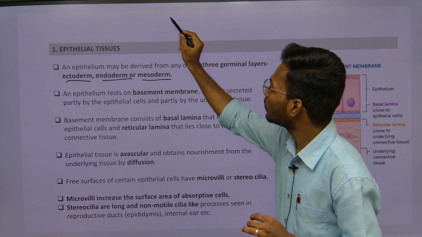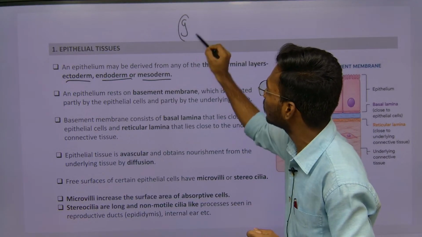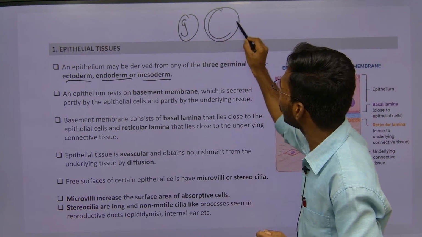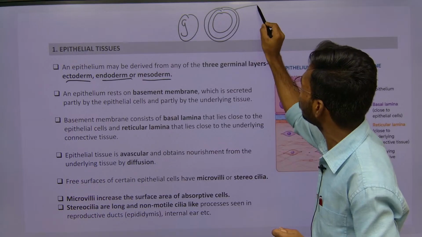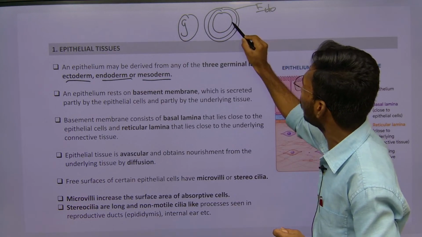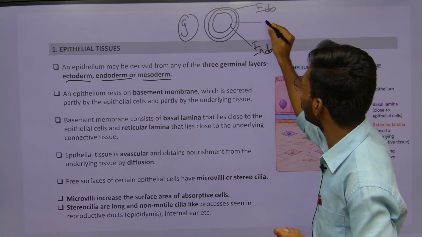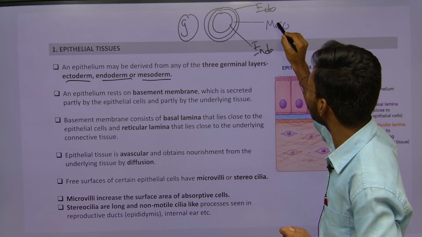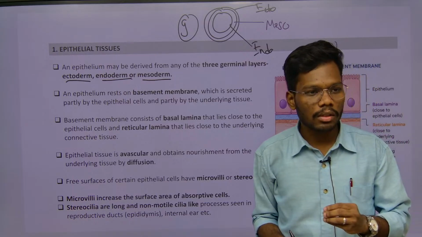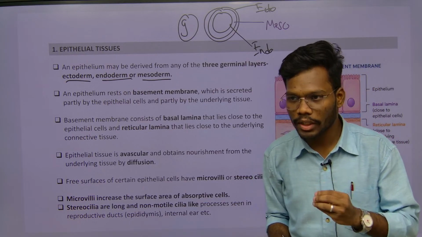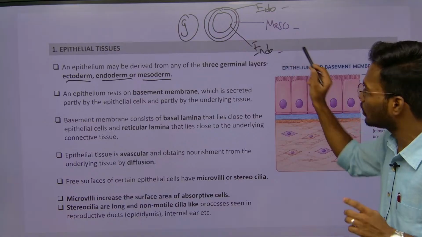We know that in the gastrula, we have three different layers. One is ectoderm, the inner layer is endoderm, and the middle layer is mesoderm. All the body parts, tissues and organs arise from these three layers only.